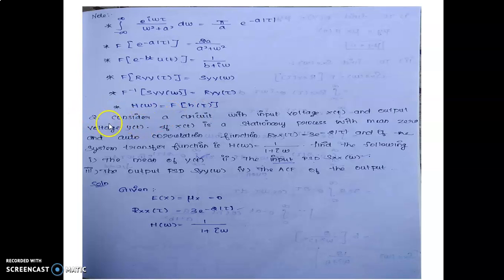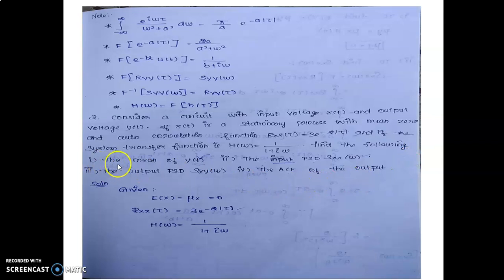Now, second problem. Consider a circuit with input voltage x(t) and output voltage y(t). If x(t) is a stationary process with mean 0 and autocorrelation function Rxx(τ) equal to e^(−3.2|τ|), and if the system transfer function is H(ω) equal to 1 divided by (1+iω), find the following.